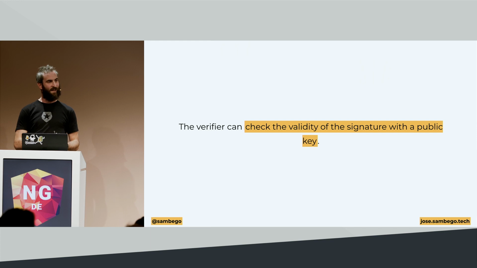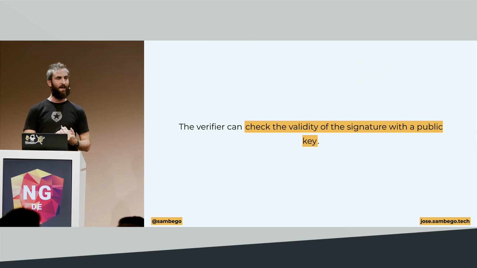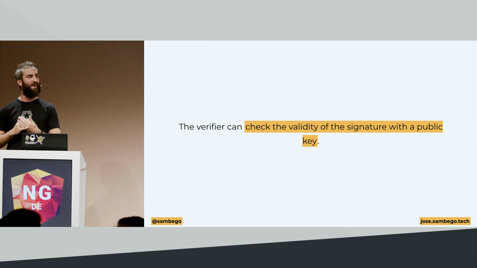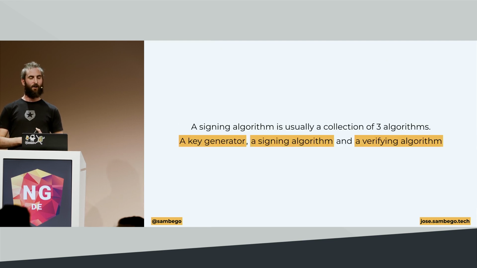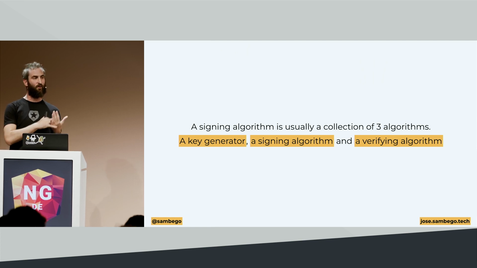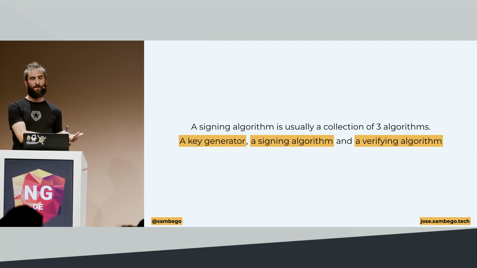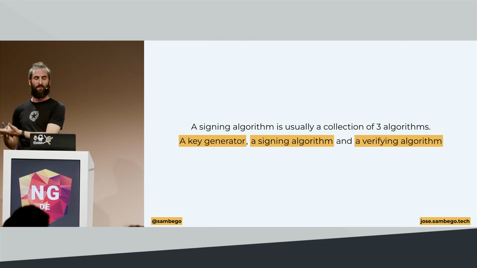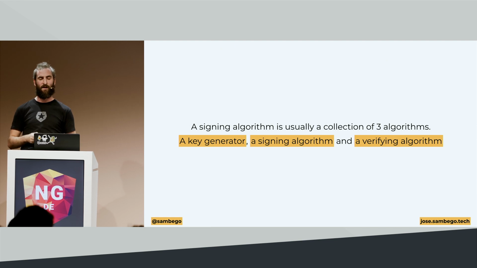Anybody can ask for my public key related to that private key and use that public key to validate my digital signatures, and they can also prove that I created a signature because that public key is linked to my private key. A signing algorithm usually is a collection of at least 3 different algorithms: something that generates those public and private key pairs, something that creates a signature using that private key, and something that verifies signatures using a public key.